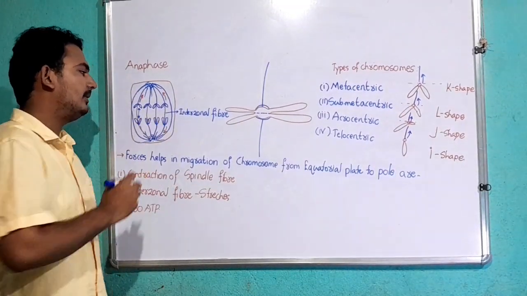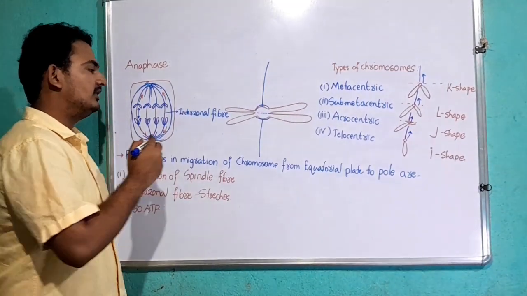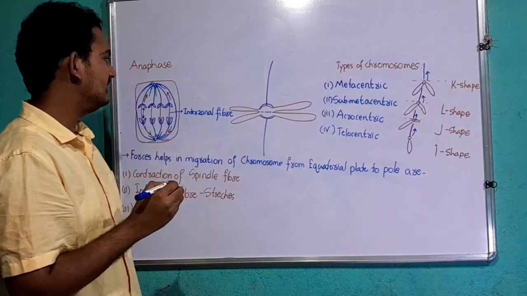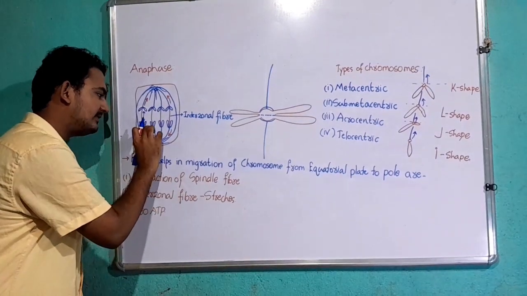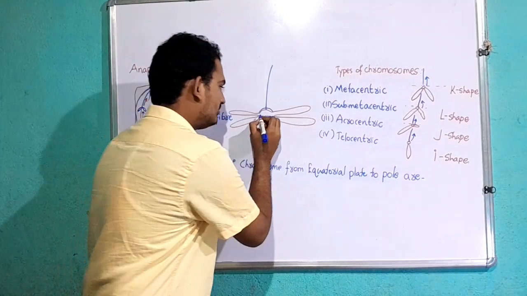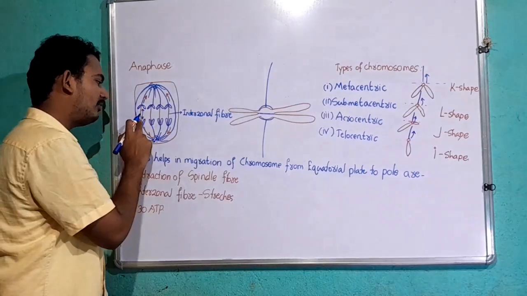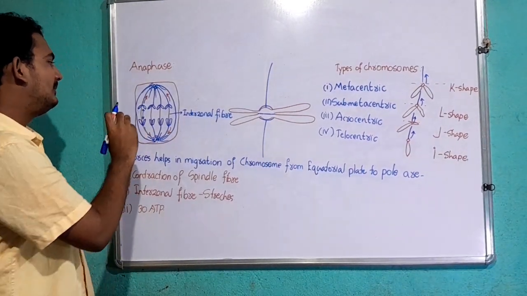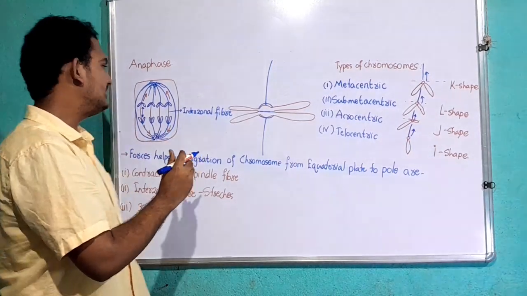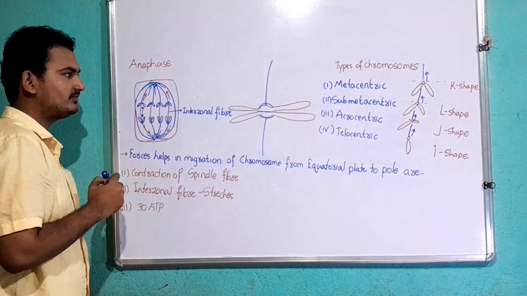Chromosomes are placed at the equatorial plate, but during anaphase, the chromosomes split longitudinally at the centromere region as a result of contraction of the spindle fibers from each pole. As a result of longitudinal splitting of a chromosome, interzonal fiber formation takes place between the split centromeres of the chromosome. As a result of splitting, two sister chromatids start to move away from each other towards the poles.